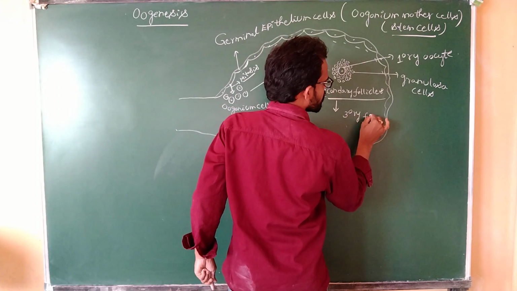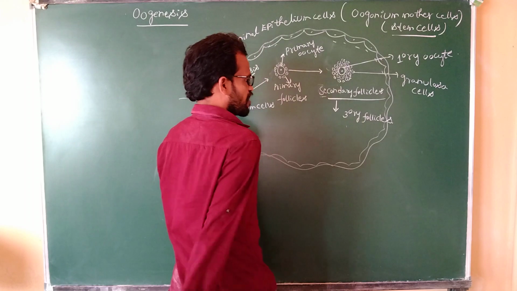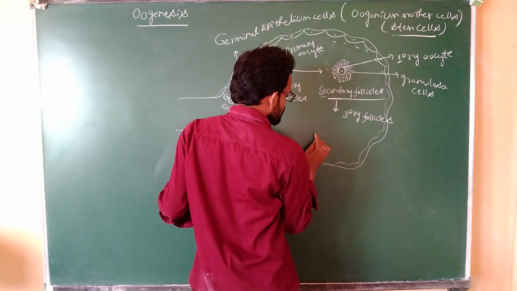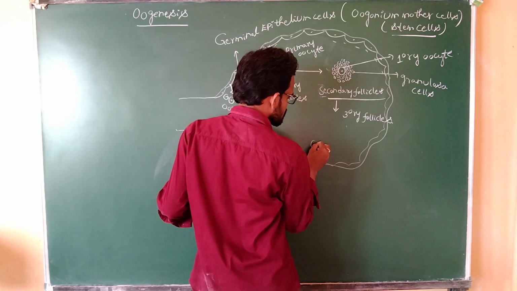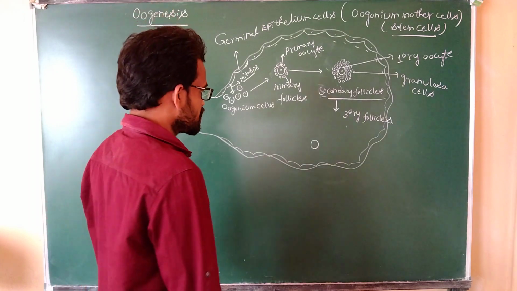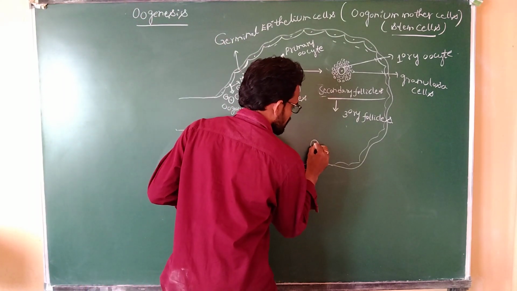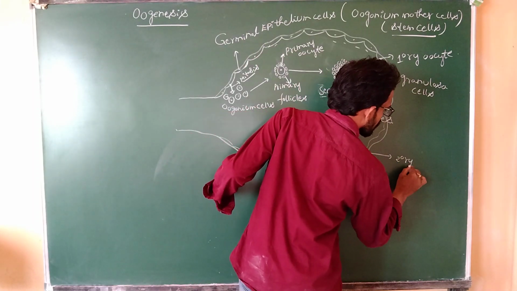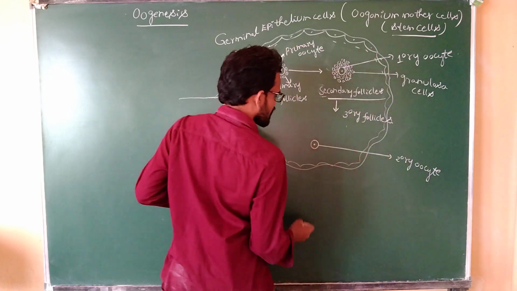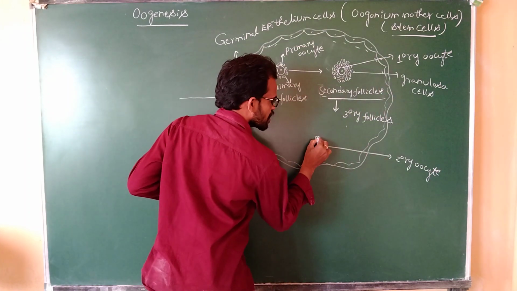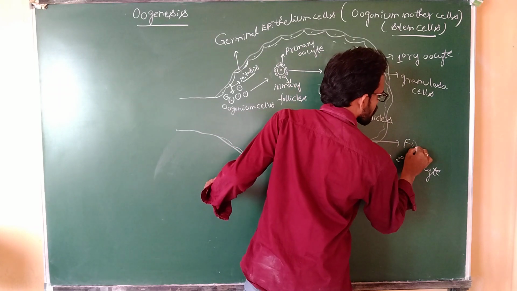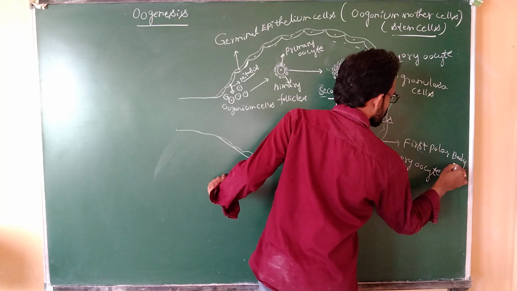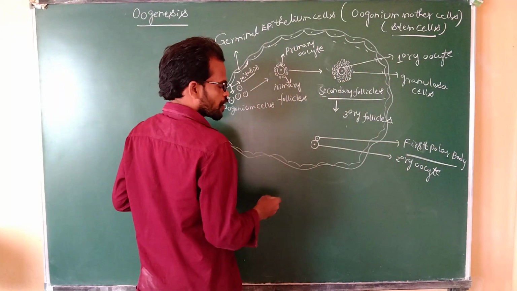The tertiary follicle contains the secondary oocyte, and it also contains the first polar body.